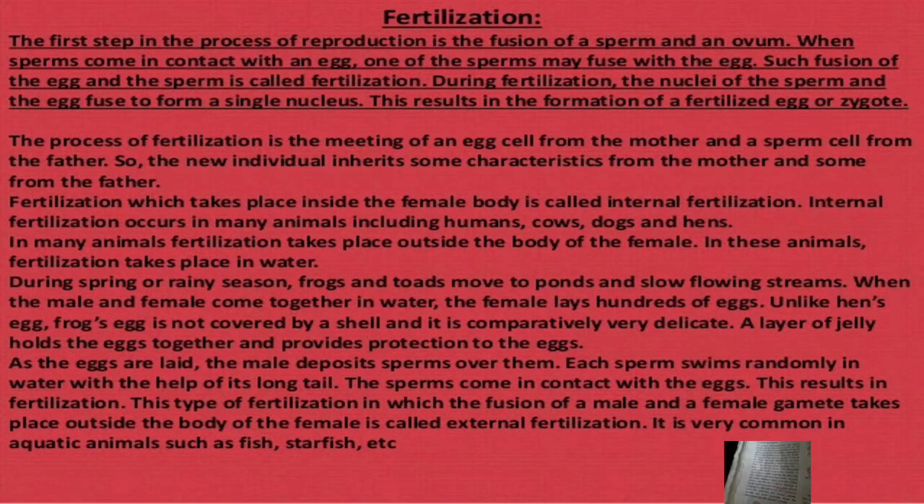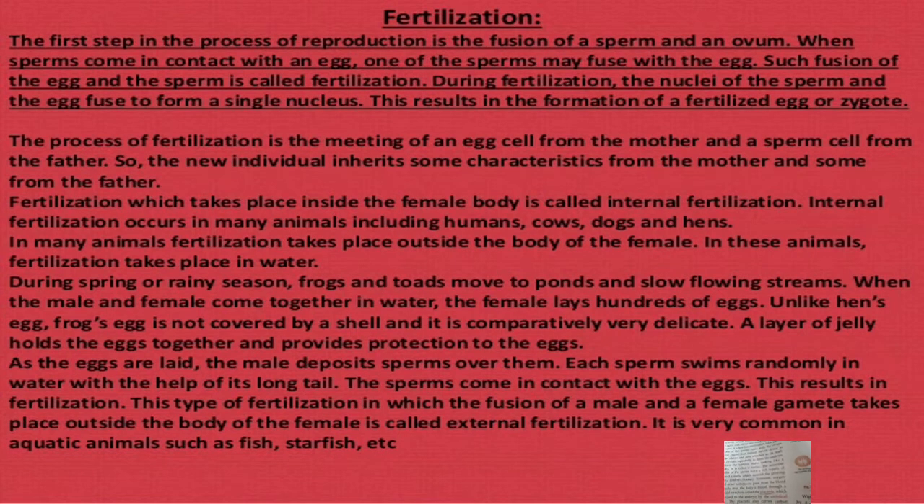After that, fertilization and pregnancy. So students, the first step in the process of reproduction is the fusion of sperm and ovum to produce one cell, which is called a zygote. This is also called a fertilized egg. The process of fertilization is the meeting of an egg cell from the mother and the sperm from the father. So the new individual inherits some characteristics from the mother and some from the father.